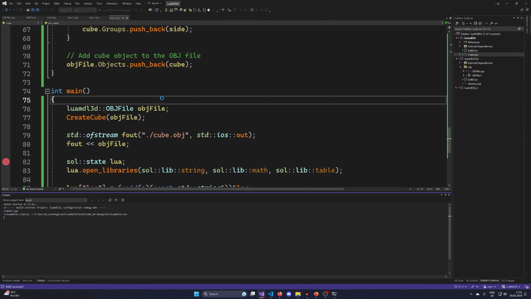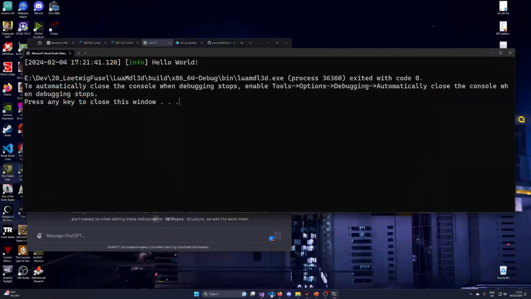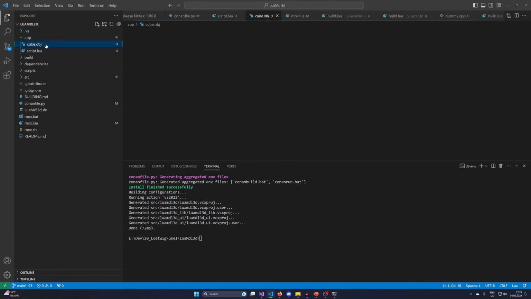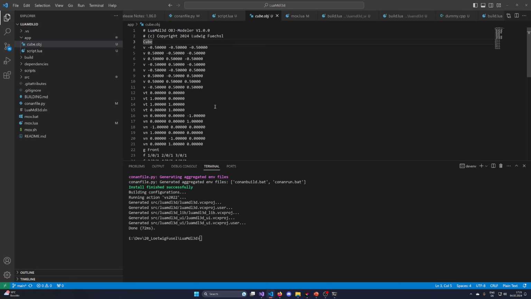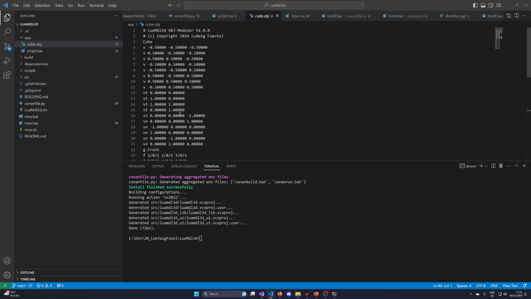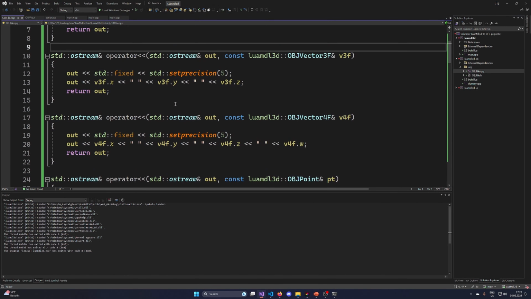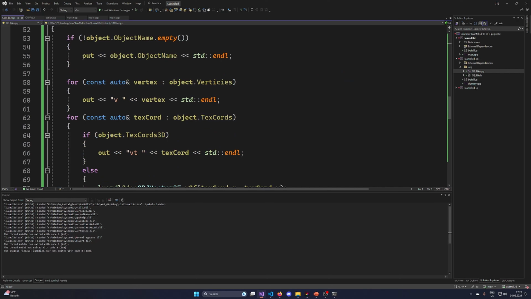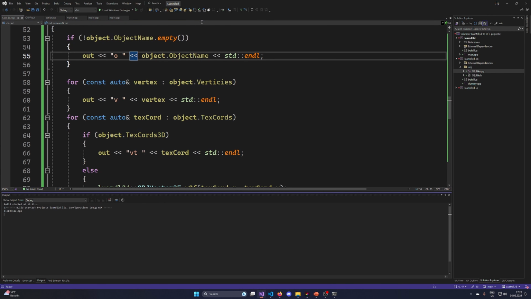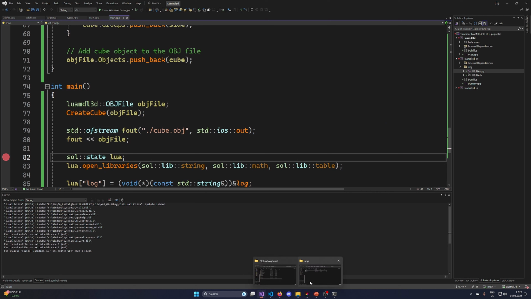Let's see. If we are here, let's continue on. The file should be closed, and in VS Code we should see a cube.obj. The name of the cube is not correct. Everything else does seem good, but there's just cube in here. This is probably because I forgot, when I outputted the name, to output the O prefix. But this is fixed fast. And now we should have an OBJ file.